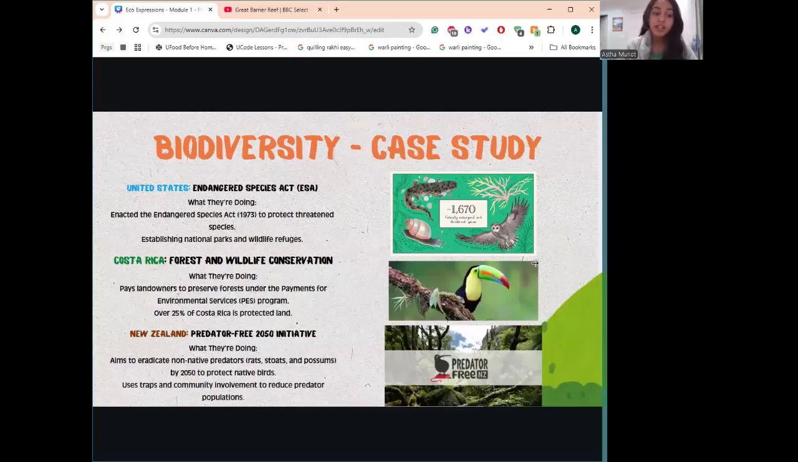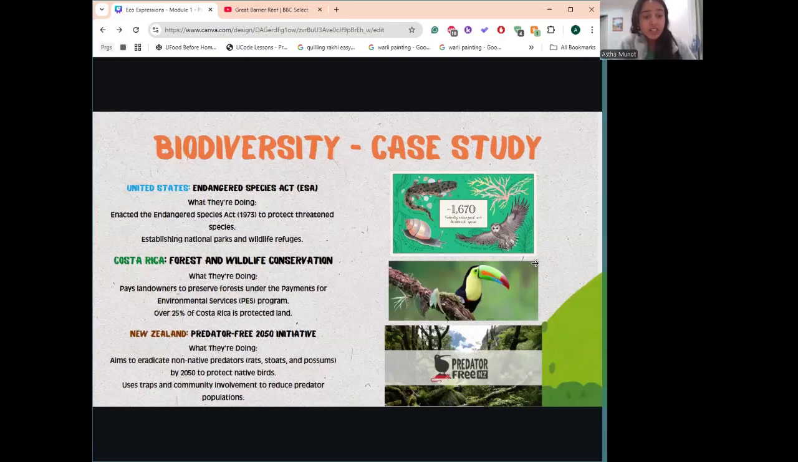Then there's Costa Rica, with forest and wildlife conservation. They pay landowners to preserve forests under the Payment for Environmental Services, or PES, program, and over 25% of Costa Rica is protected land. So landowners are given money in order to protect their lands and not build infrastructure, to protect the natural habitat of these organisms.